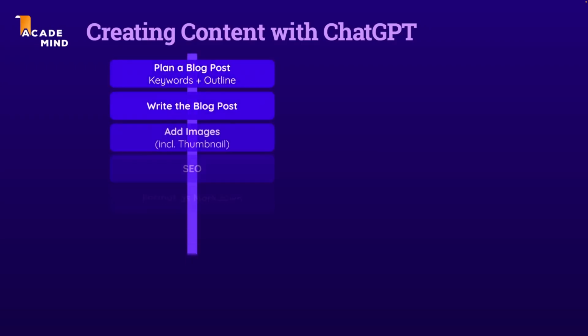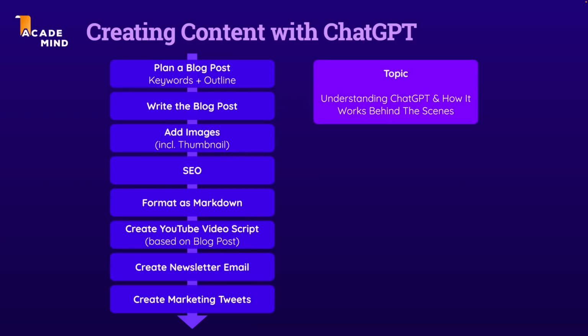So, whilst working on this blog post, we now planned the post, we had ChatGPT write the blog post, and we had ChatGPT improve the blog post, but now it's also time to add some images, including a thumbnail. Now, that being said, ChatGPT, at the point of time we're recording this, is not capable of generating or embedding images in its output. But it can, of course, describe images.